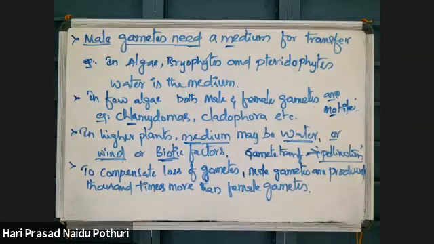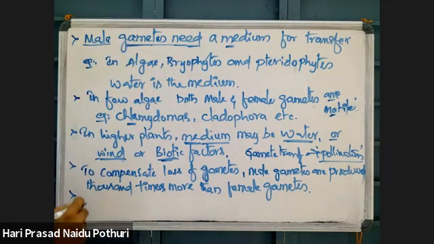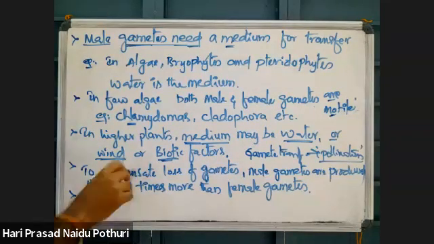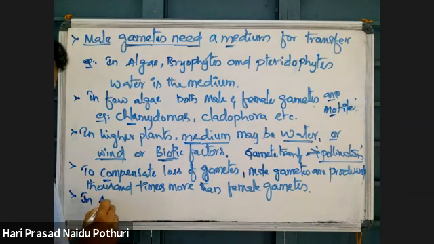Because the female gamete is not moving, as it is non-motile and stationary, there is no loss of female gametes. But when the male gamete is being transferred, either by water or wind or any factor, there may be loss of some gametes. To compensate that loss of male gametes during pollination, male gametes are produced 1,000 times greater than female gametes.